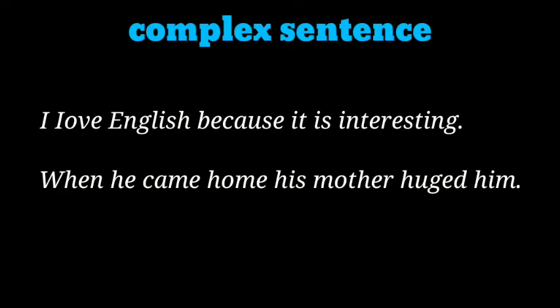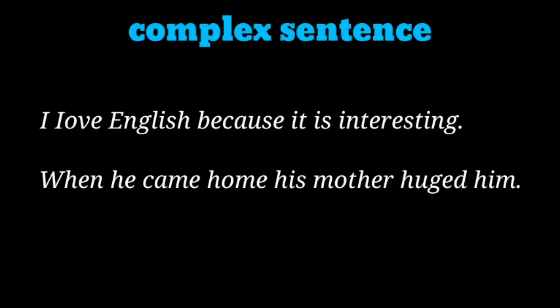Now always remember, when the subordinator comes at the beginning of the sentence, like although, because, since, when, after, the sentence is always followed by a comma. These are the simple rules to follow while changing a sentence into a complex form. Now let us see some more examples.